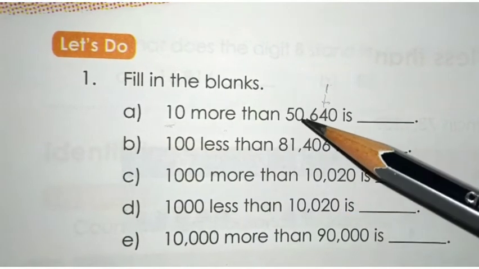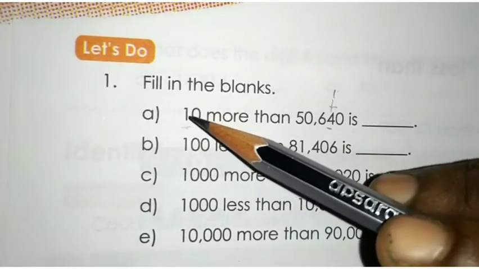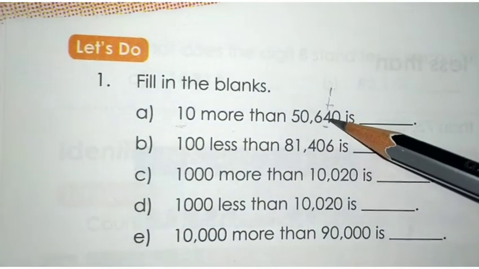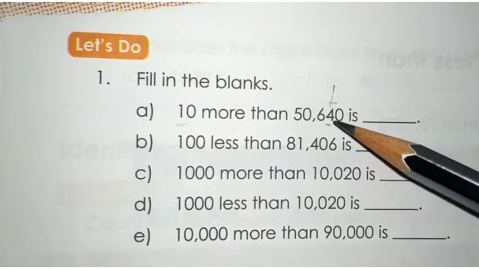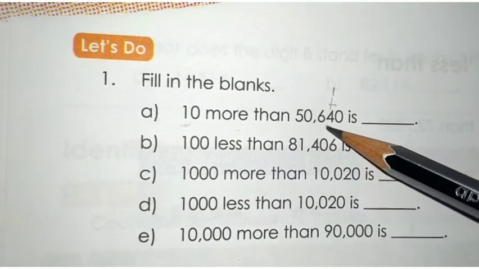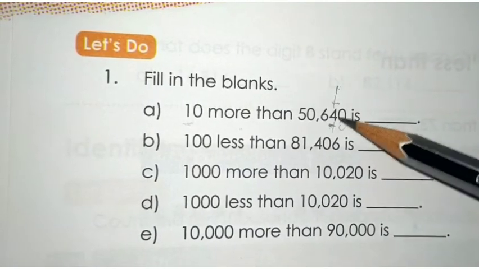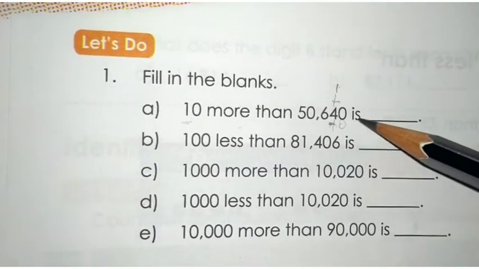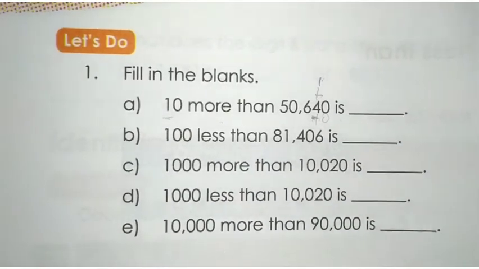So your answer is 50,650. You have to add 10 more in the tens place. In the tens place we are adding one more value, that means here you are adding 10. 4 plus 1 is 5, so 50. 50,650. Similarly you have to do the remaining problems also.